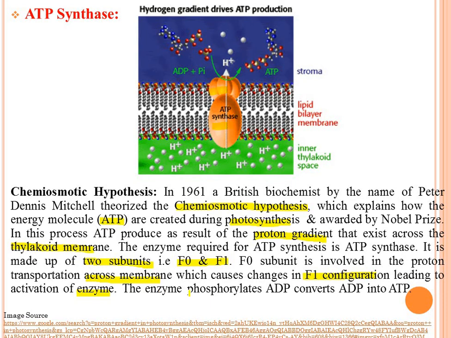The enzyme phosphorylates ADP, converts ADP into ATP. Means when protons transfer through the F0 subunit, the F1 configuration gets changed, leading to activation of the enzyme phosphorylase that adds inorganic phosphate on ADP to finally form ATP.